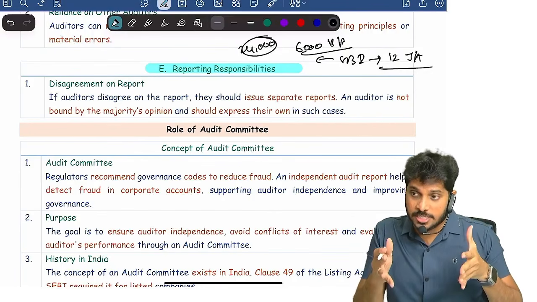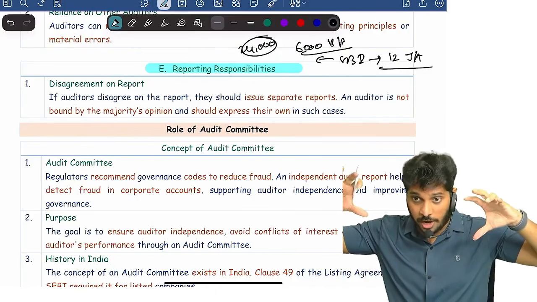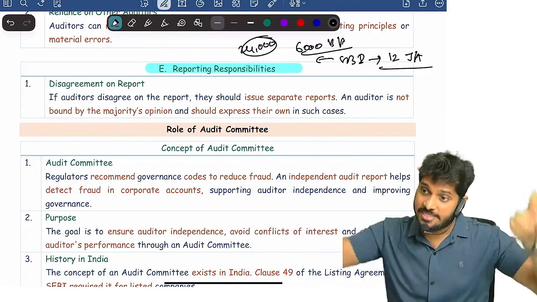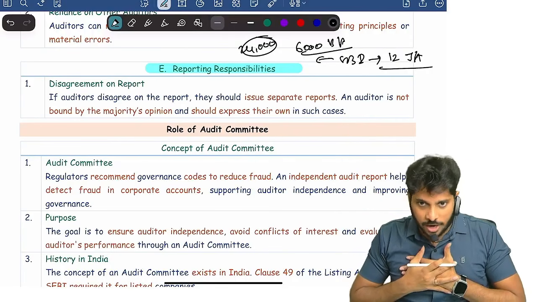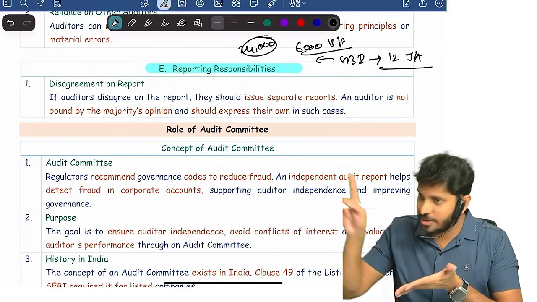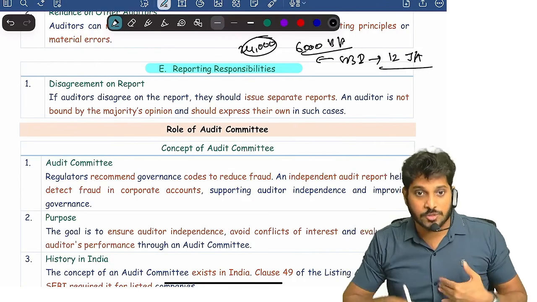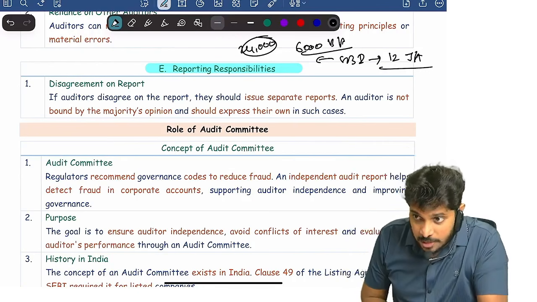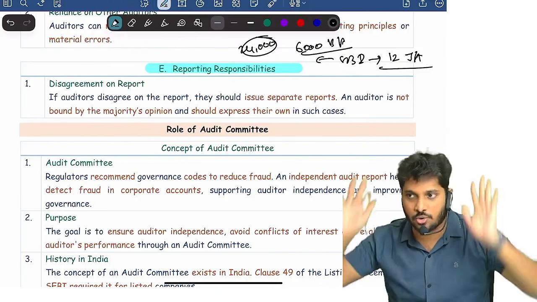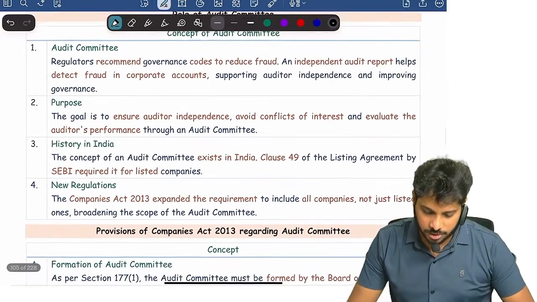When a joint auditor gives a different audit report from the other auditors, then two audit reports are there now. Both will refer to the other audit report in their own report. The disagreeing auditor should mention in the Other Matter paragraph, please refer to another audit report. The other auditors should mention my report in their audit report, so that shareholders get to know that by reading one report, they learn there is another report available. So they will read both and take their own conclusion. Are you clear? With this, the joint audit concept is over. Are you confident?